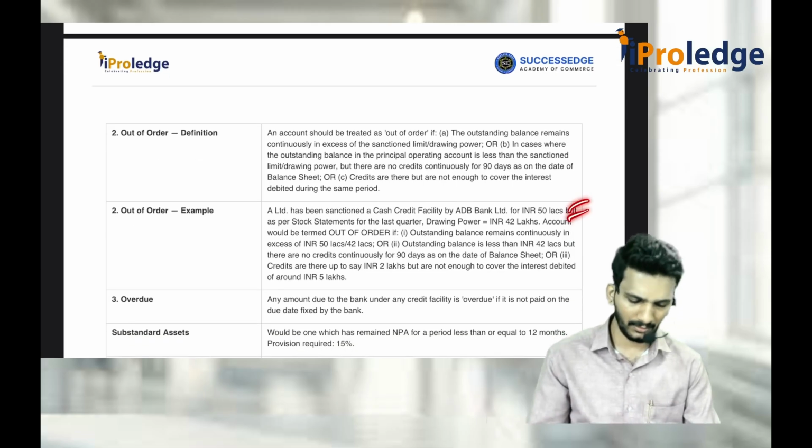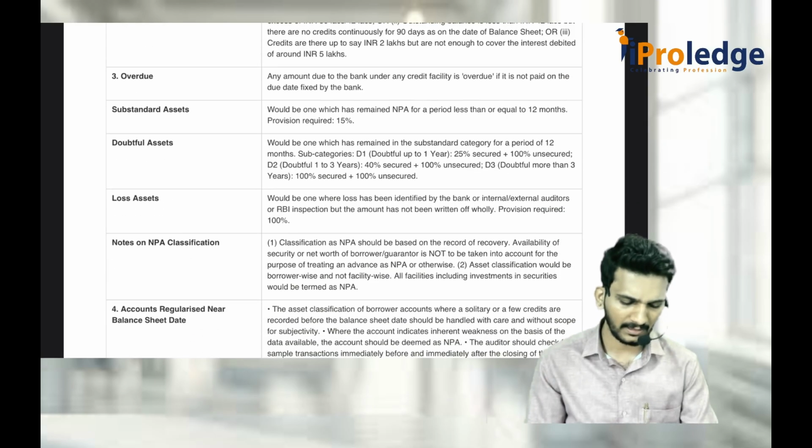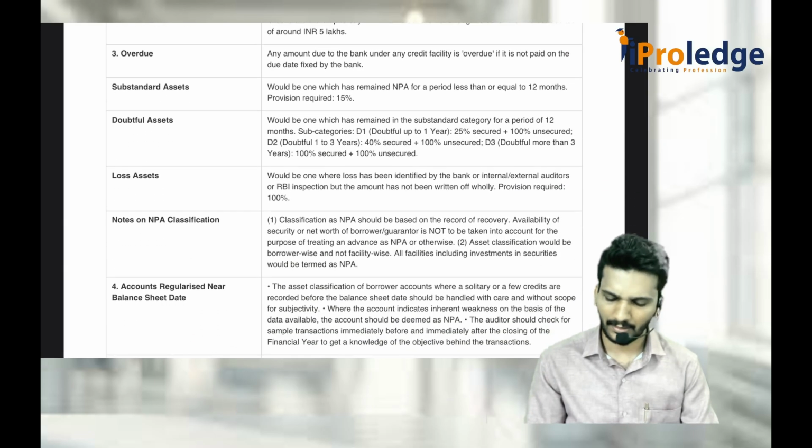They have given an example here. You can go through that. Overdue is okay. Standard asset, doubtful asset, loss asset. Notes on NPA classification. We'll see that.